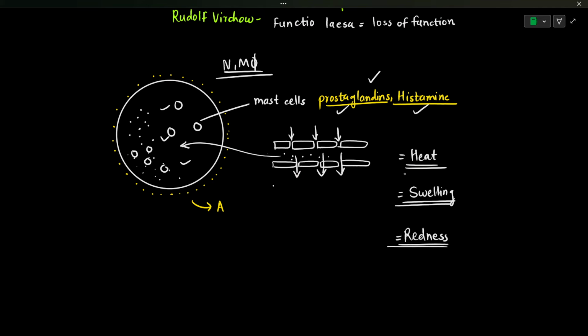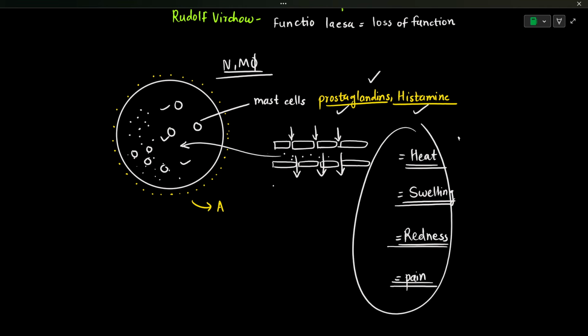Those inflammatory mediators will also cause tissue damage if their level is very high. But when it is low, instead of tissue damage, it is going to cause some tenderness in the tissue, and that tenderness will result in pain. This is how all those different characteristics are the signatures of inflammation.